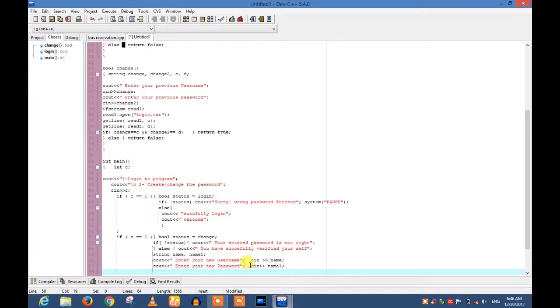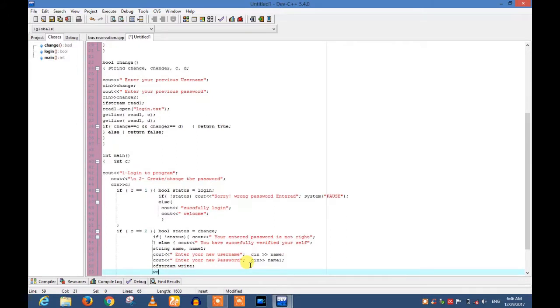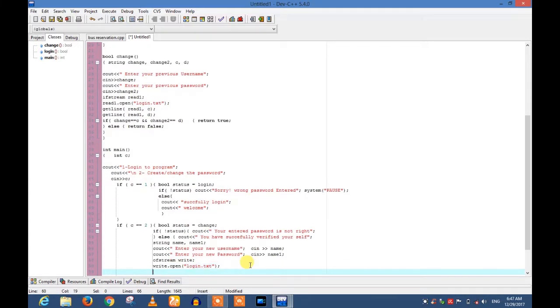Now I open that text file. We have to use ofstream. Ofstream, I give it a rename, write, and then write dot open, and which file you want to open. I have a file on my desktop named login, in which my previous password is saved. I want to replace the password, login.txt, and now I want to write name and name 1 into my text file.